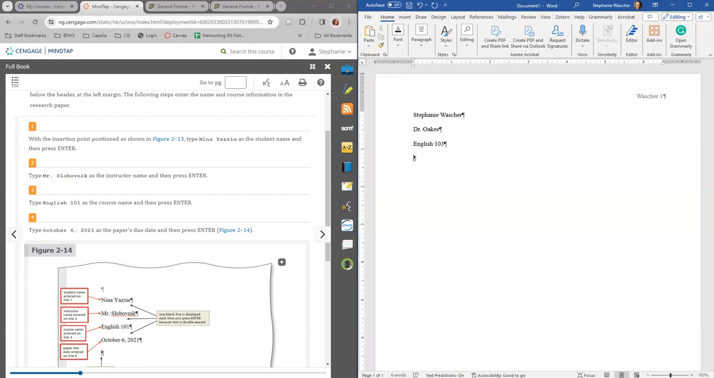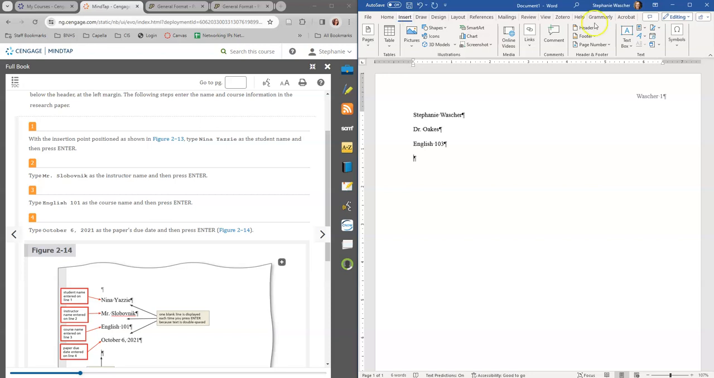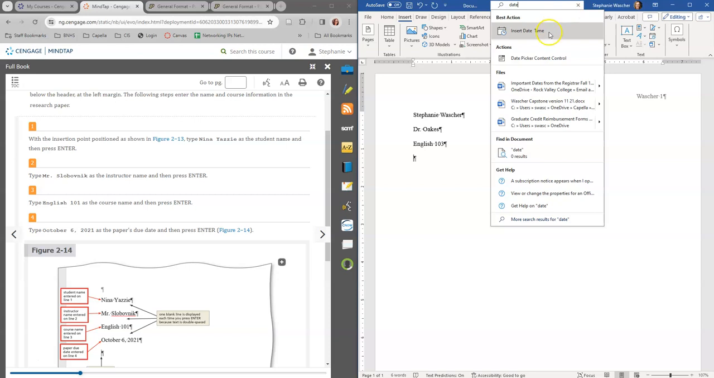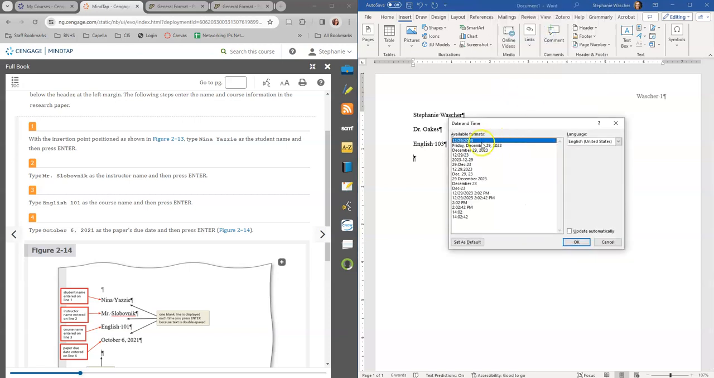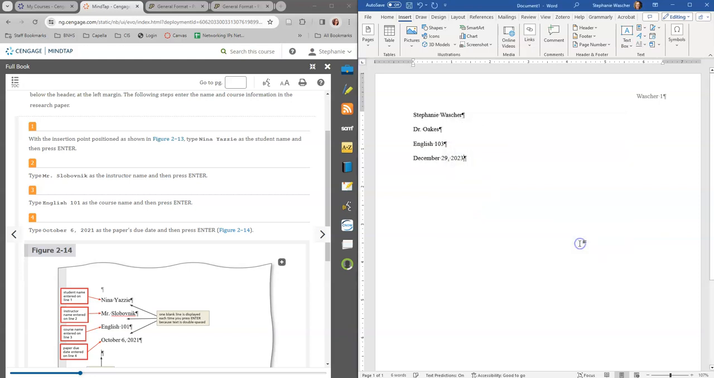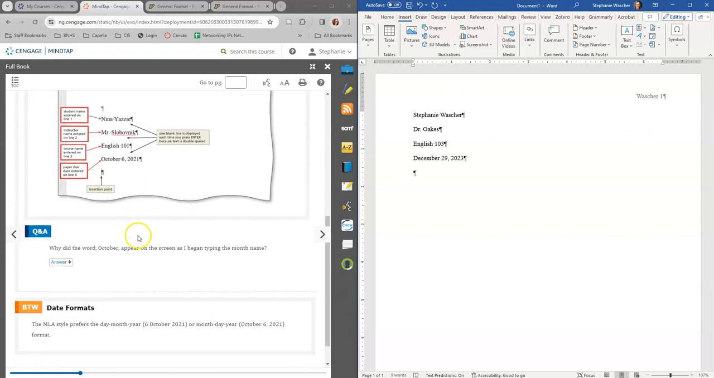And then today's date. I actually like to do insert. Let's see if it'll work for me. Insert. And then, well, let's just type in date. So we've got insert date and time. And so I can click on insert, and we want it to be like this. And we can have it update automatically. So I'm going to have just today's date, update automatically, and add it in there. And then I'm going to hit enter. So I'm going to be on a new line.